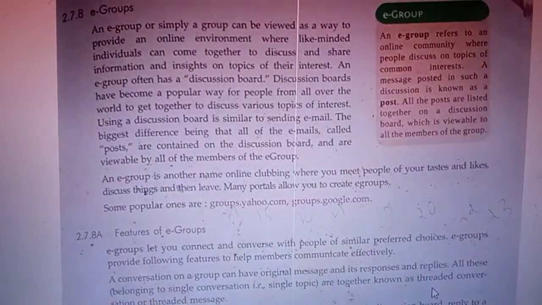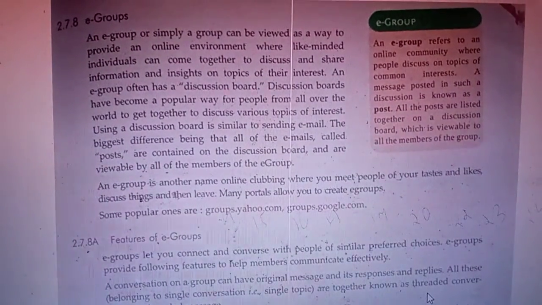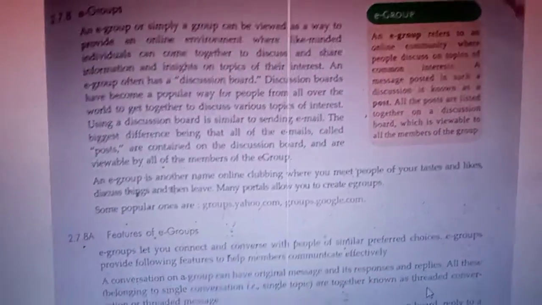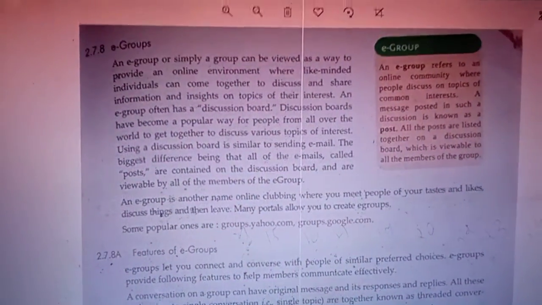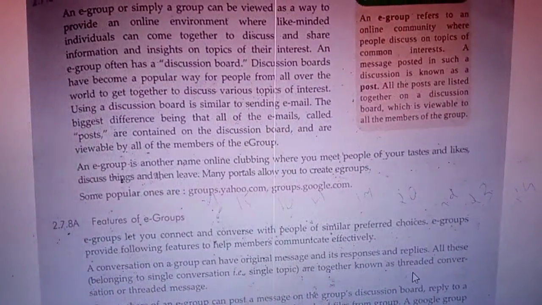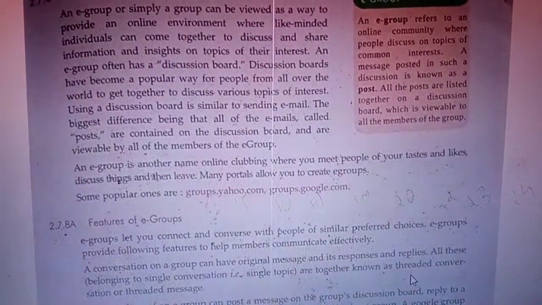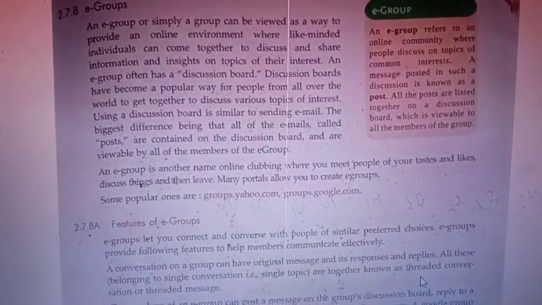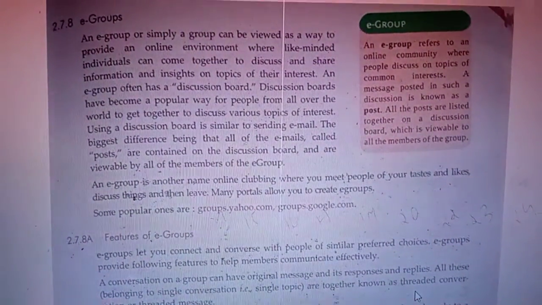Likewise, an e-group is an online community where anybody can post a message. If you are sending any message, that is called a post. Facebook posts are available, but Facebook is not a group.